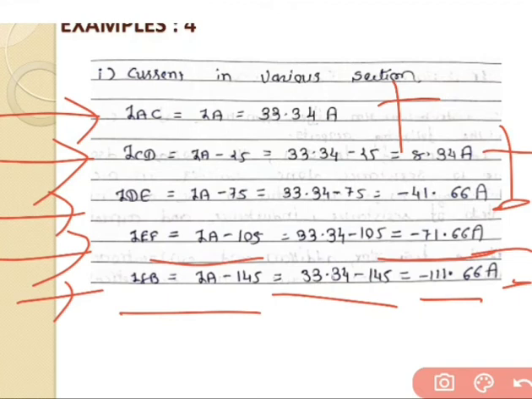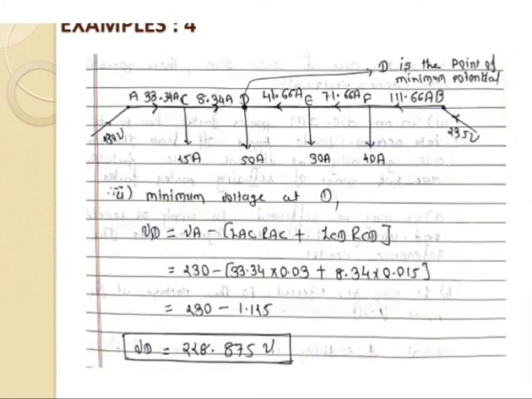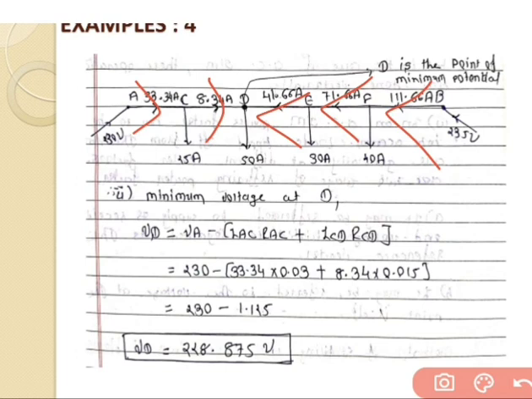Here we see that there is one common point between CD and DE, that is point D, because the sign changes from the ICD section to the IDE section. So in between, there is a common point D only. So D is the point that is considered the minimum consumer point. Based on that, make the figure again. Wherever we get a positive answer, that is the positive direction. For the sections where we get a negative answer, just make the opposite direction. And this is the common point which is considered the point of minimum potential.